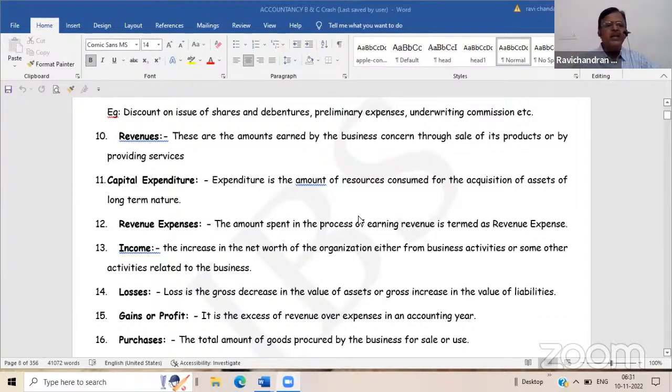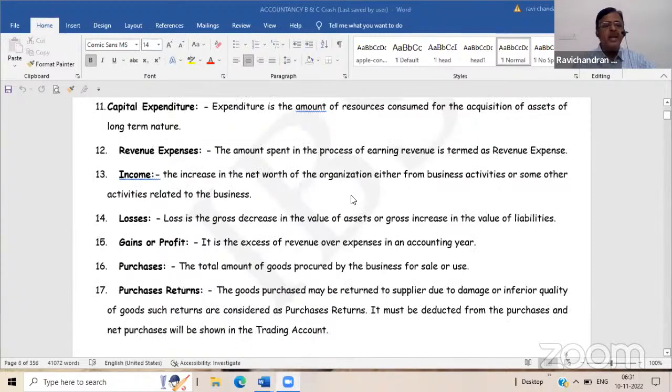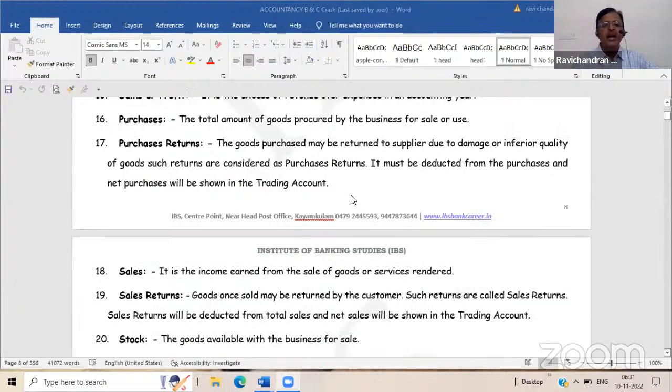Similarly, losses and gains are also there. Definitely, in business both loss and gain will happen. And another major activity of a business is the purchase of goods, because the business is doing it for the sale of goods. So purchase is an everyday transaction. Often the business will do that. So the amount of goods purchased by the business organization for the purpose of resale only can be treated as purchase.